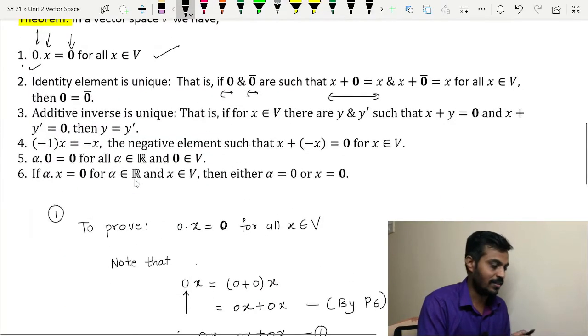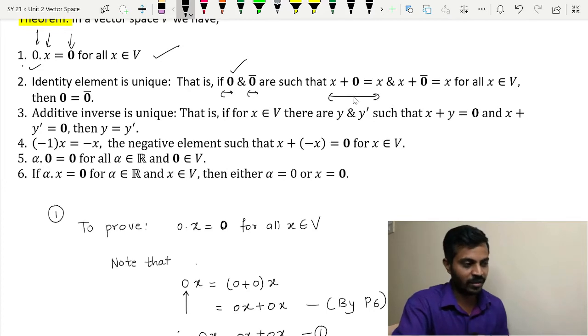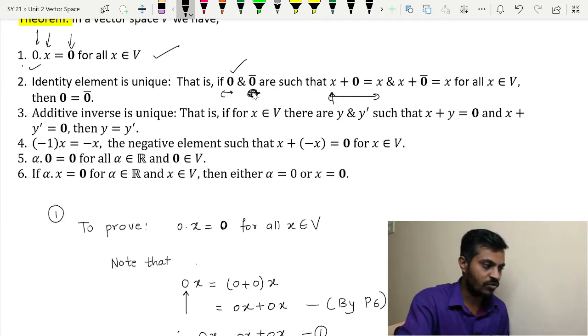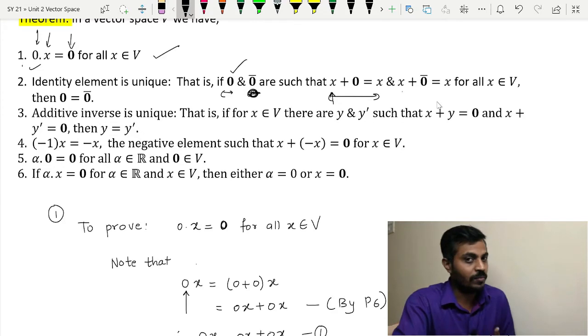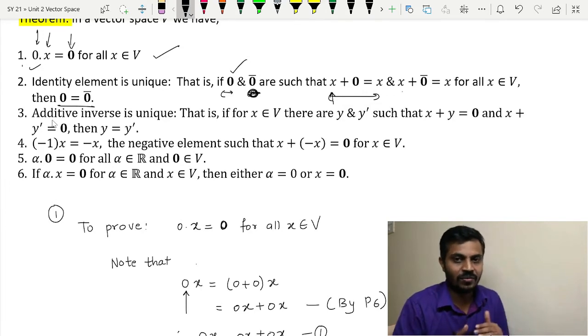Since 0 is our 0 vector, x plus 0 will be x for any choice of x, and since this is also a 0 vector, x plus 0 bar will also be x. We have assumed that there are two 0 vectors, bold 0 and 0 bar, and what we have to show now is that bold 0 is equal to what? 0 bar.